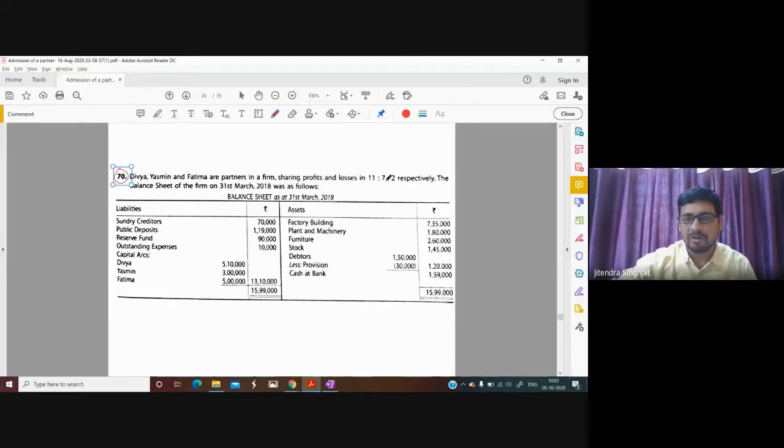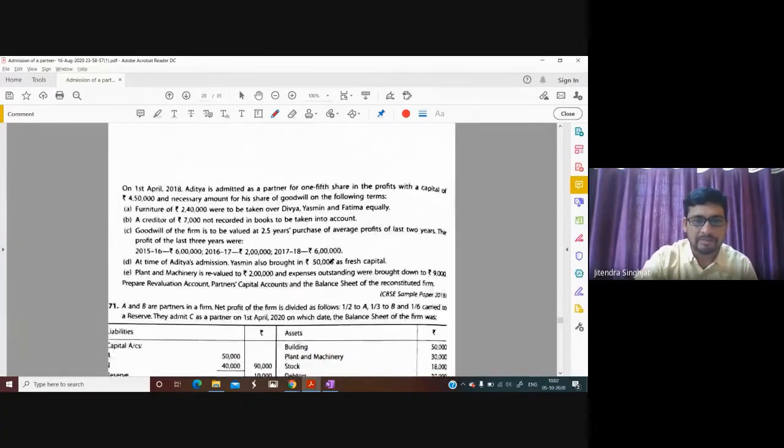Sharing profits and losses in the ratio of 11:7:2. The balance sheet of the firm was as follows. Creditors, public deposit, reserve fund, outstanding expenses and capital of Divya, Yasmin and Fatima are given. Building, machinery, furniture, stock, debtors, provision and cash at bank. These are all general points given. Let us see what is given in the adjustments.